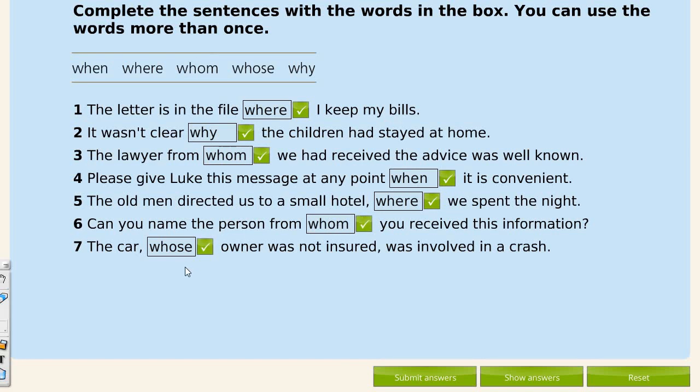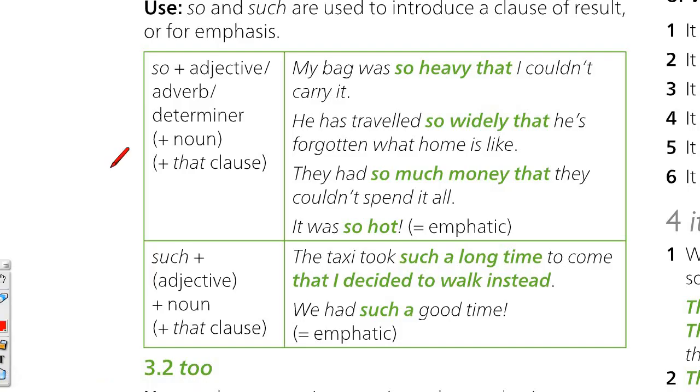And whose is one that is difficult for us Spanish people, because normally in Spanish we say, es el hombre que su hijo, yeah, el hombre cuyo hijo, but no one will say el hombre cuyo hijo. But in English this is very common. Okay, in Look, Listen, Learn you have lesson 3 where you have whose is this cap. It's very common. Okay, and then we had a look at this too.